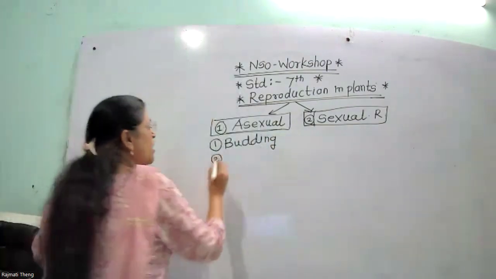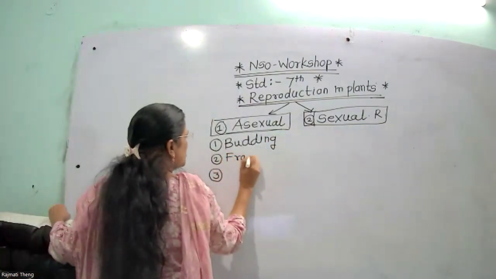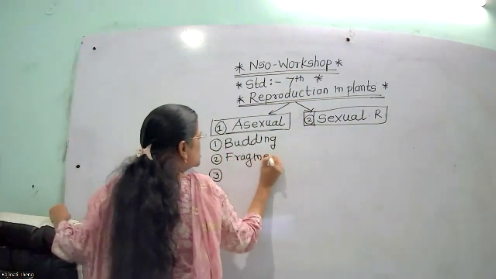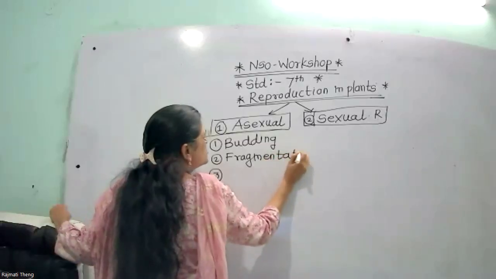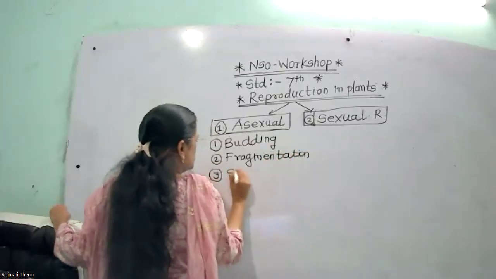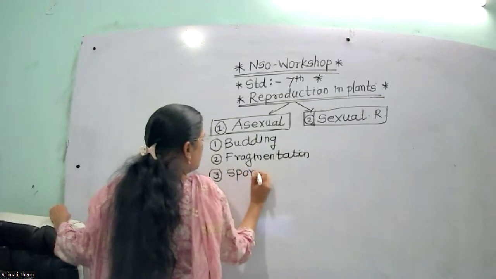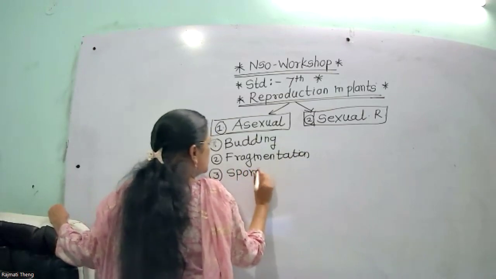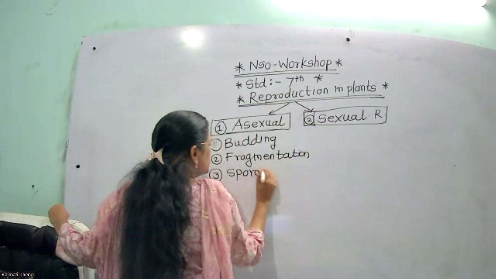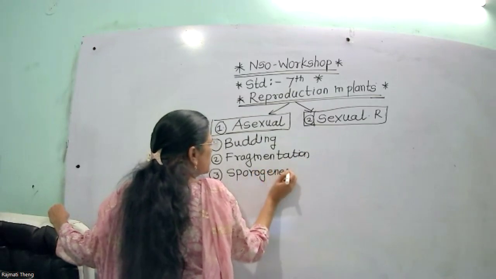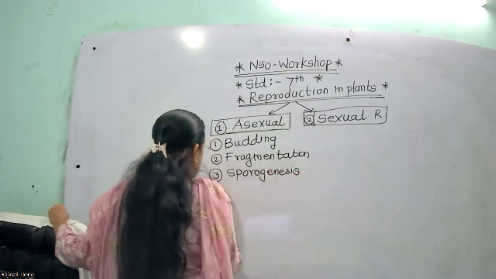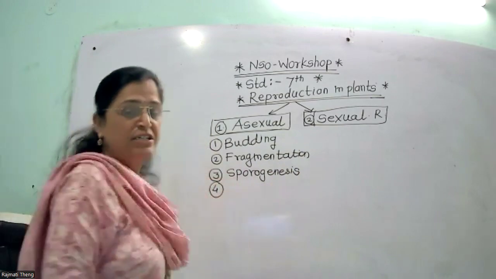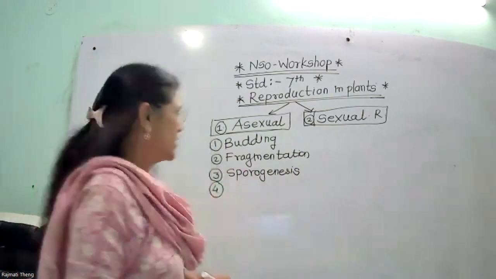Then next one is fragmentation, and next one is sporogenesis, with the help of spore formation. Then next one is vegetative propagation.